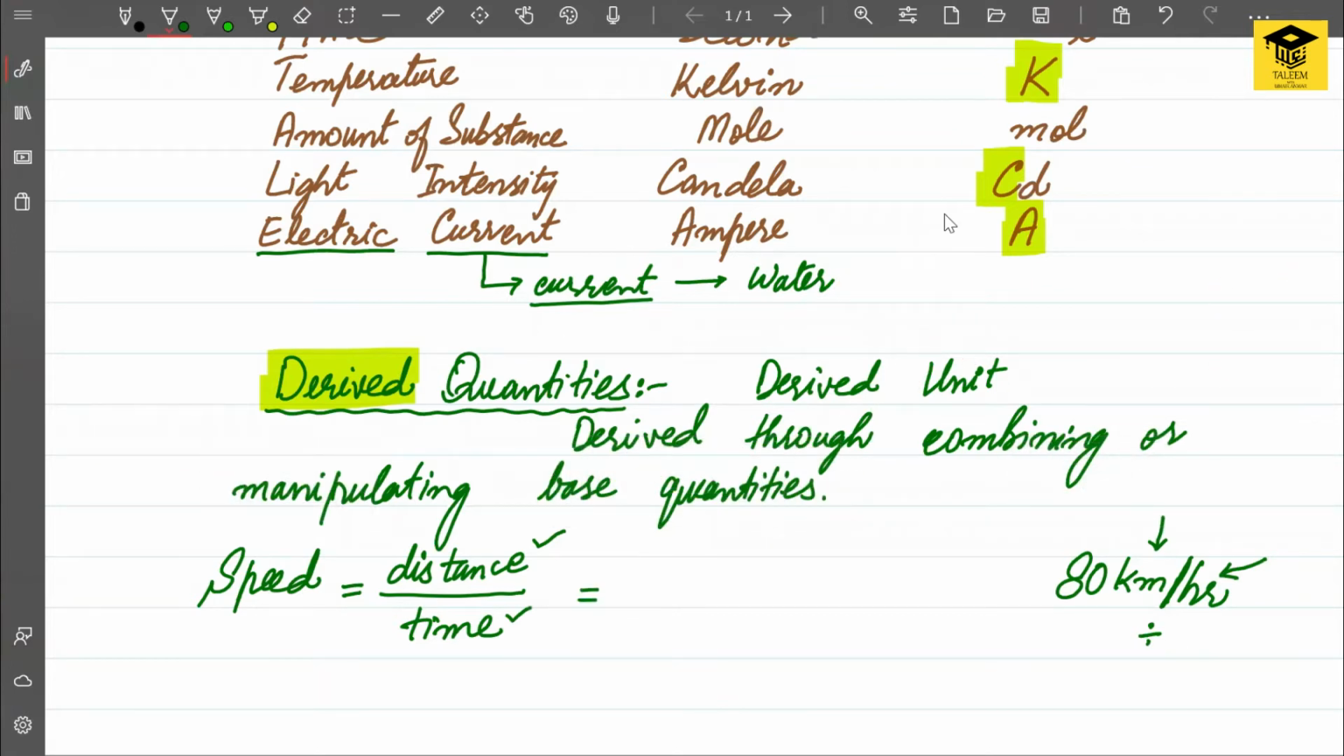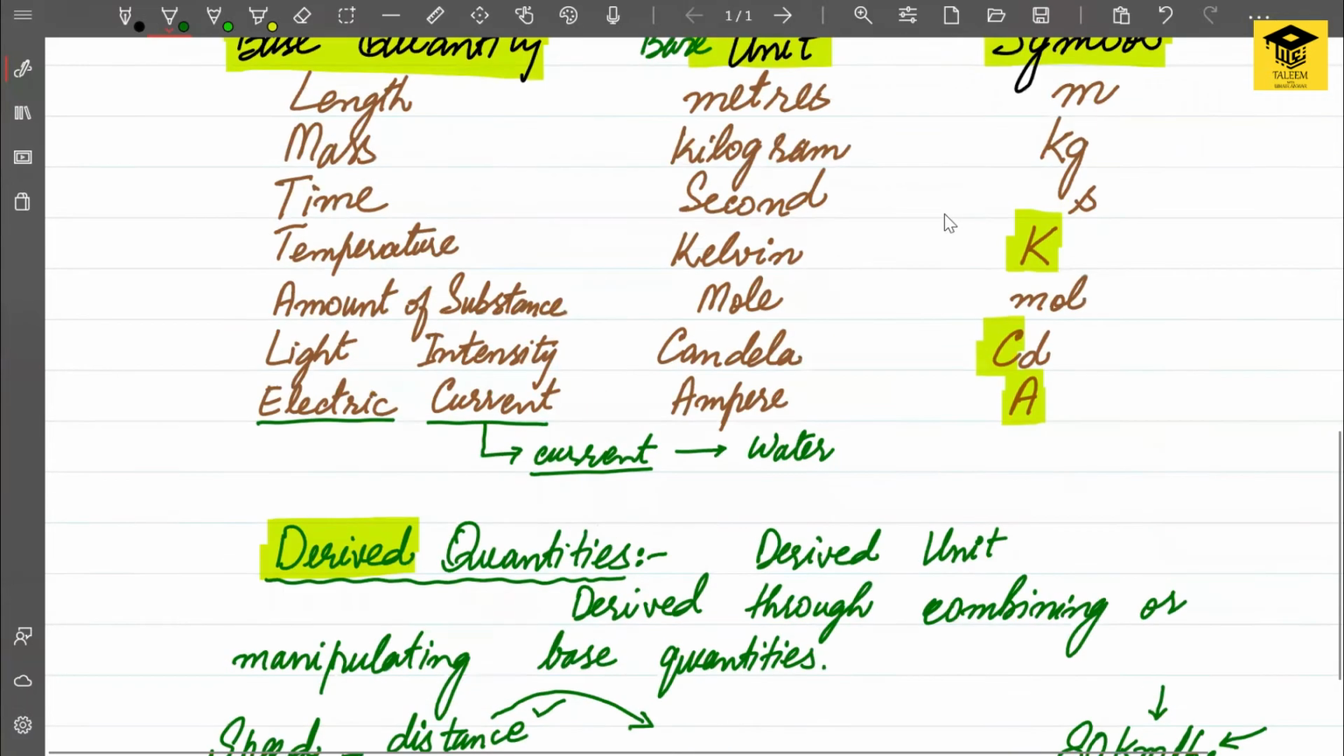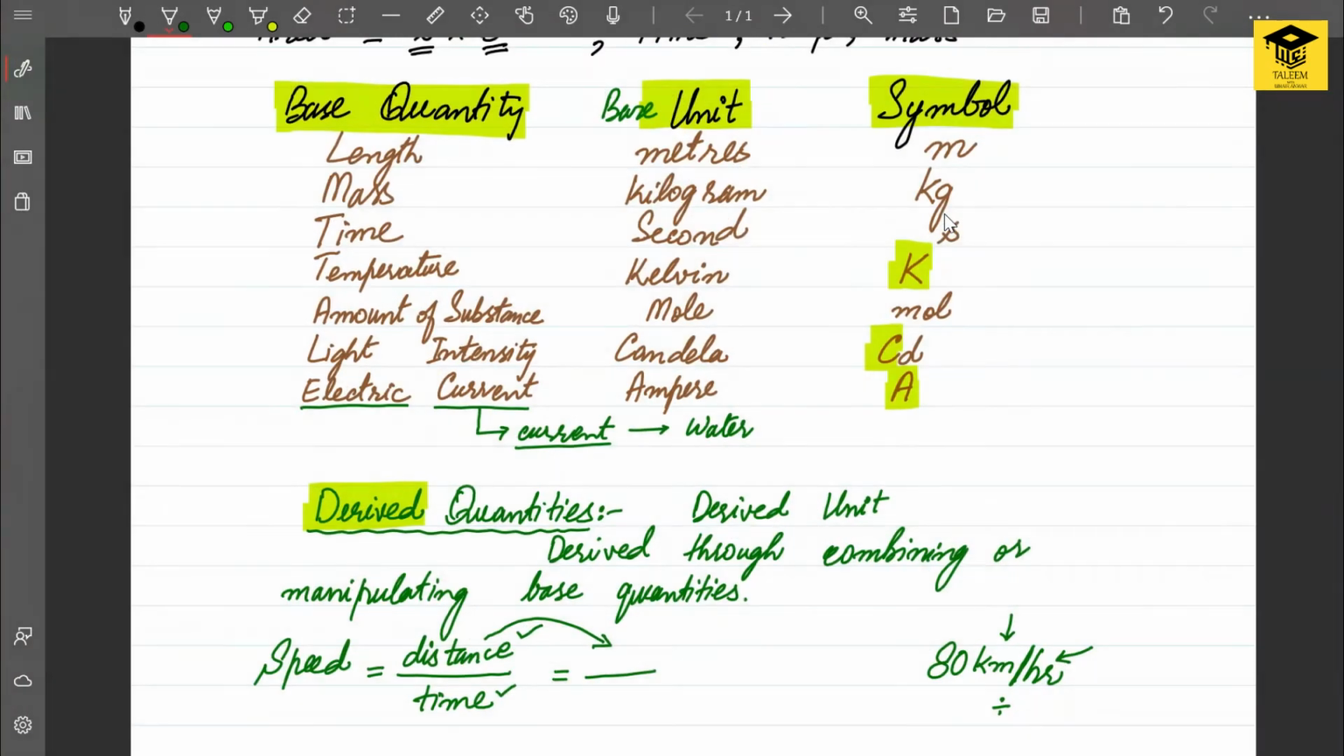So if we want to write a unit for speed, we simply have to do one thing: whatever quantities are written in the formula of speed, we need to write the units for those quantities. So how many quantities can you see in the formula of speed? There are 2 quantities, distance and time. What should I write for the distance here? What is the base unit or the standard unit for distance? Distance is also basically a length. The symbol for meters is m. So m shows here the unit of distance or length.